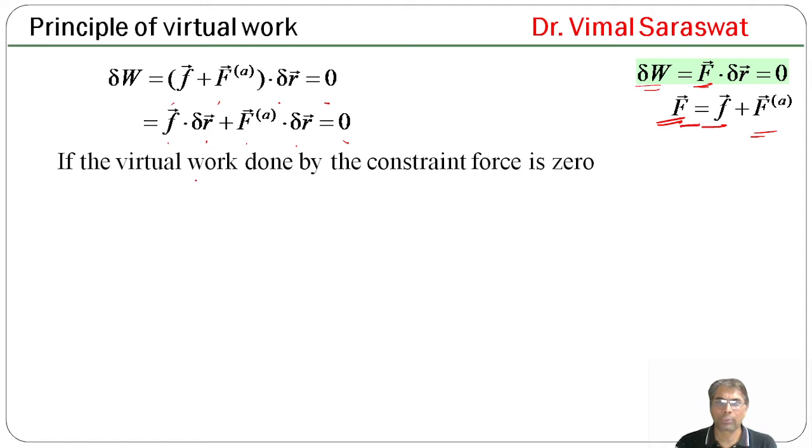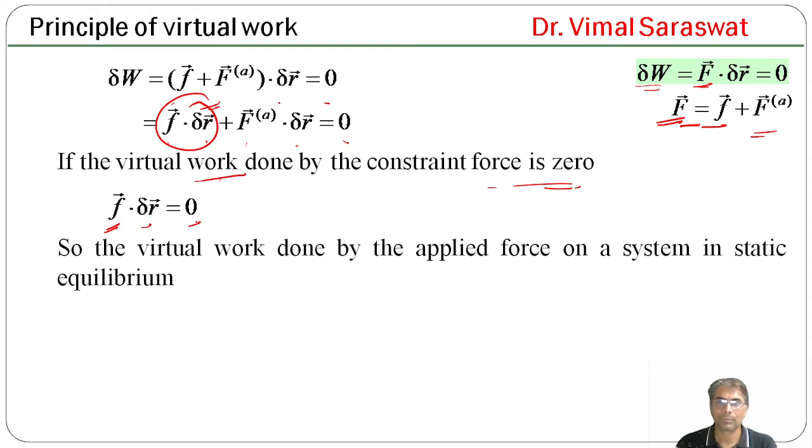If the virtual work done by the constraint force is 0, that is F dot delta R equals 0, then F applied dot delta R equals 0.